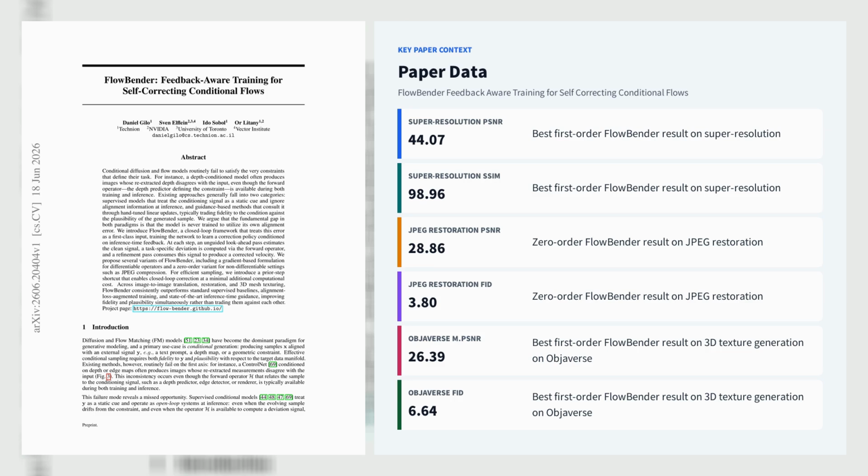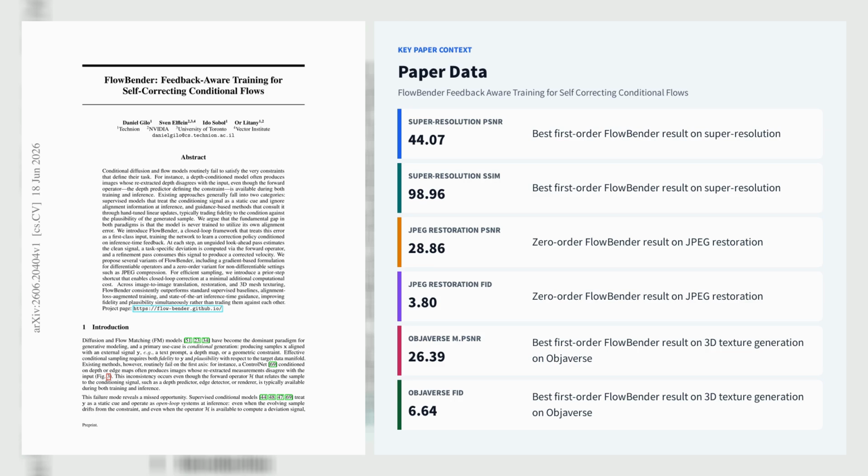The method uses a two-pass sampling step, where an unguided look-ahead estimates the clean sample, the forward operator computes a feedback signal, and a refinement pass outputs the corrected velocity. It supports both first-order gradients for differentiable operators and a zero-order residual variant for black box or non-differentiable operators such as JPEG compression. Across image translation, restoration, and 3D mesh texturing, FlowBender consistently improves fidelity and plausibility simultaneously.